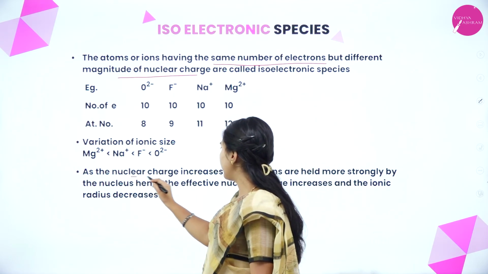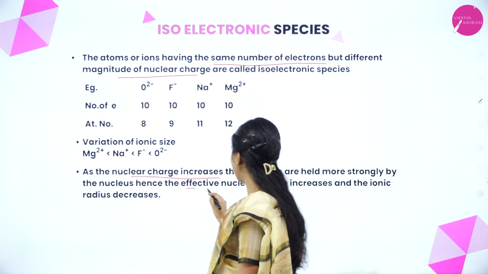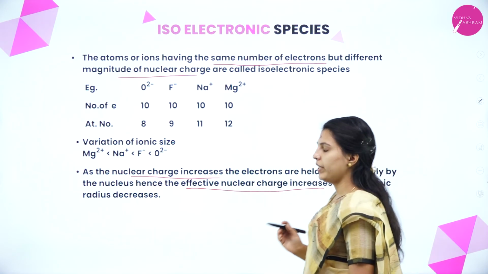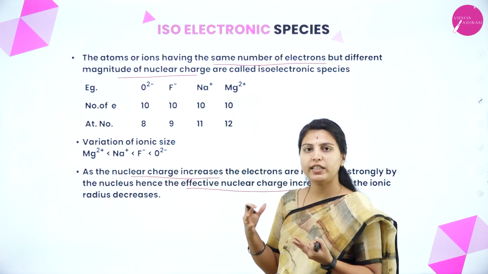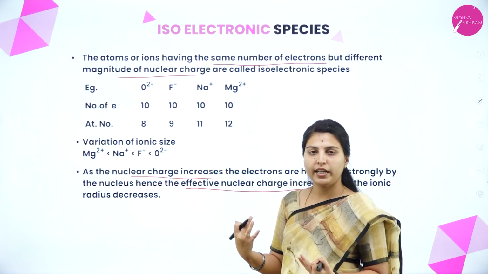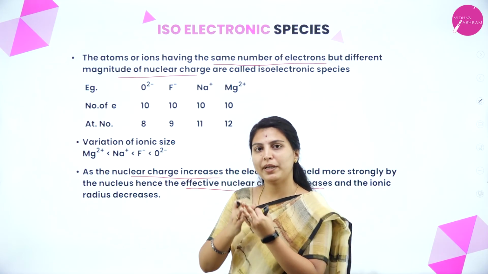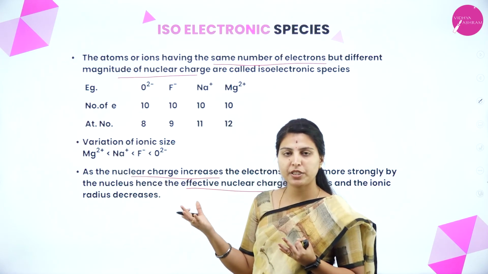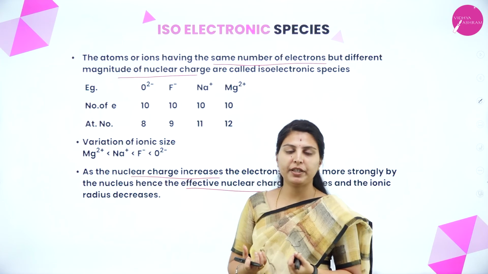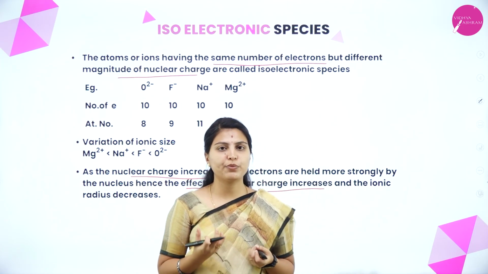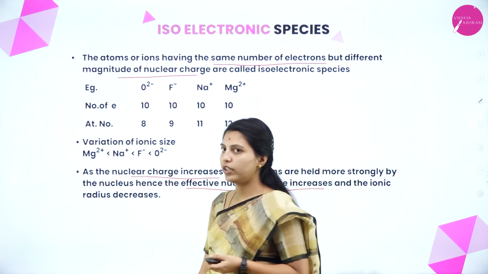As the nuclear charge increases, the electrons are held more strongly by the nucleus. Hence, the effective nuclear charge increases and the ionic radius decreases. That's what I told. Here, in anionic species, whenever the charge increases, the number of electrons increases. That time, the interaction between the nucleus and electrons will become less, and the size will be increased. Whenever the cationic charge is more, that time the electron pull towards the nucleus will be experienced. The electron cloud shrinkage will happen. That time the size will be decreased. This is about isoelectronic species.